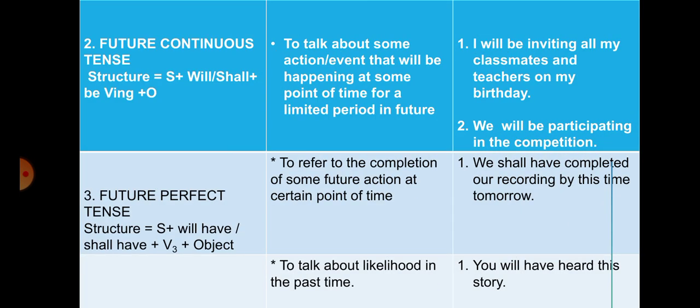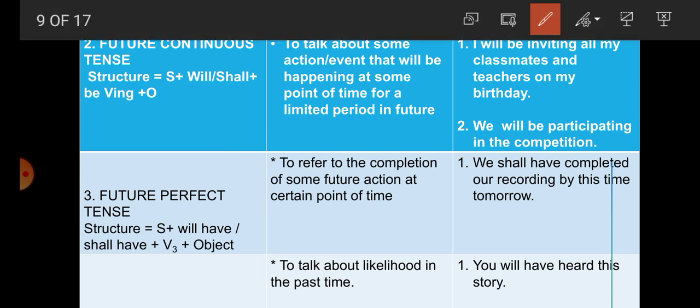Now next one, students, is future continuous tense. Students, what is the structure of future continuous tense? Subject plus will or shall, then be, then verb ing form, and then object. And when to use? To talk about some action or event that will be happening at some point of time for a limited period in future. For example, I will be inviting all my classmates and teachers on my birthday.